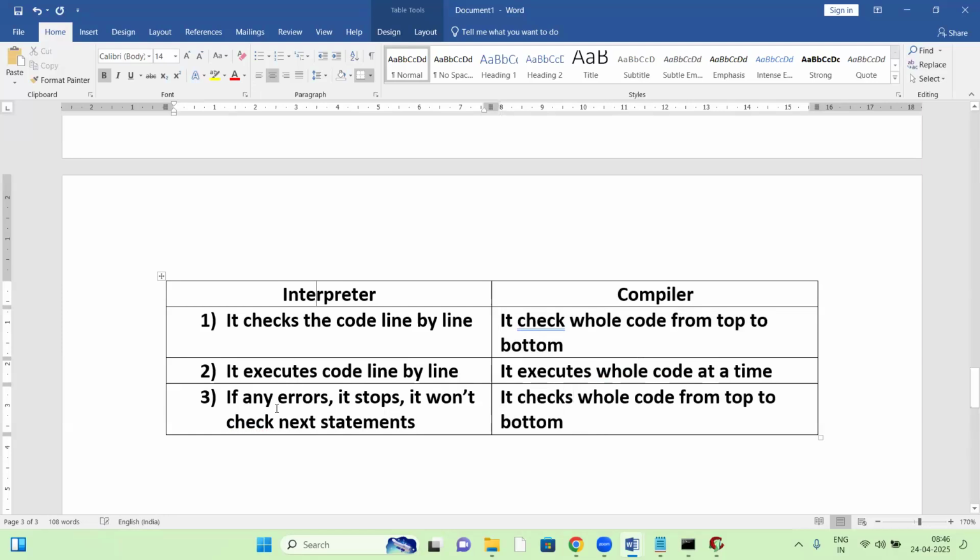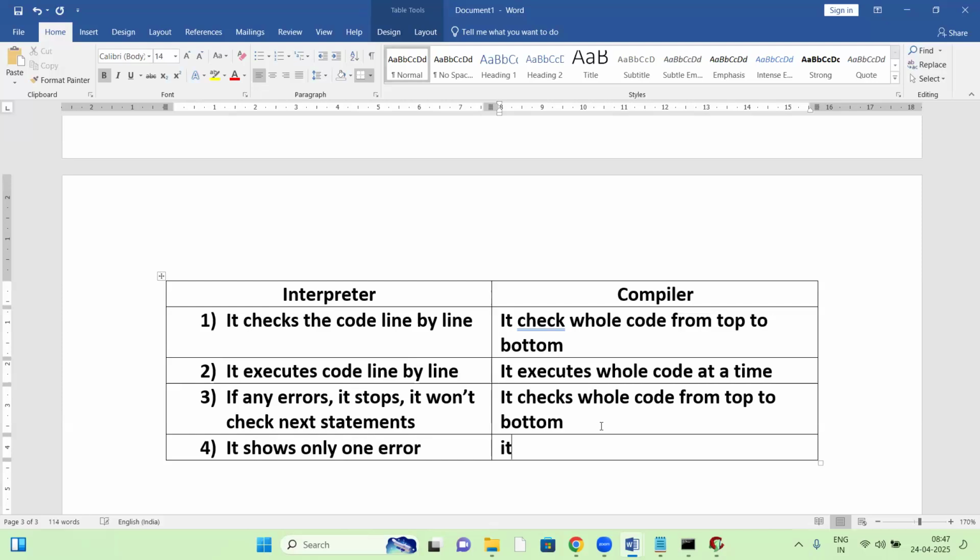Interpreter, if any error, stops there, it won't check the next statements. But compiler checks the whole code from top to bottom. If any error, interpreter stops, so it shows only one error, right?